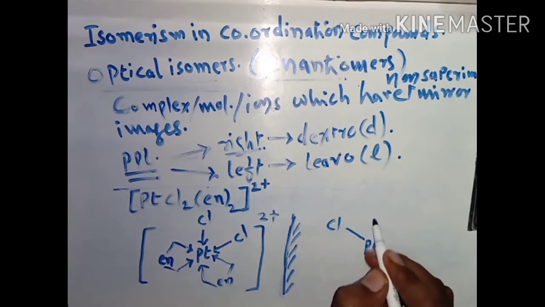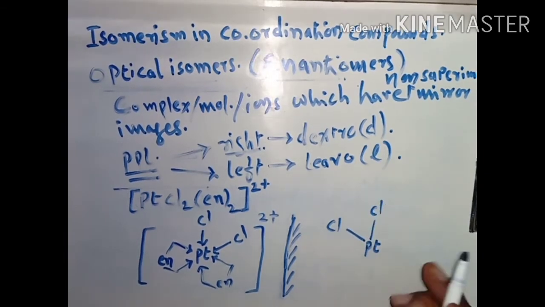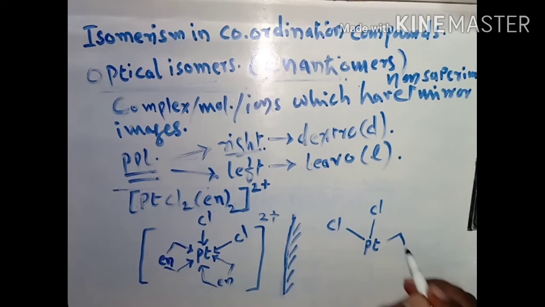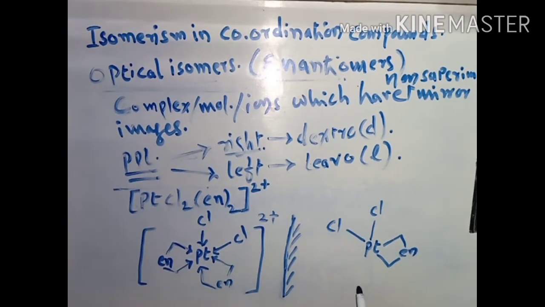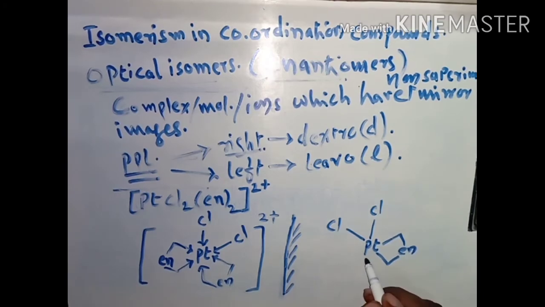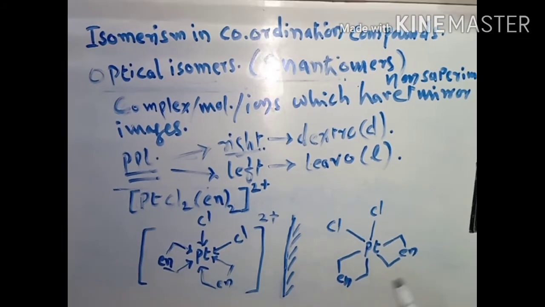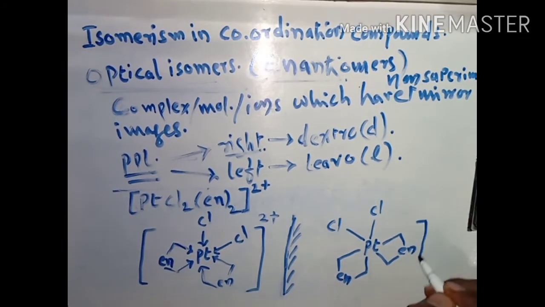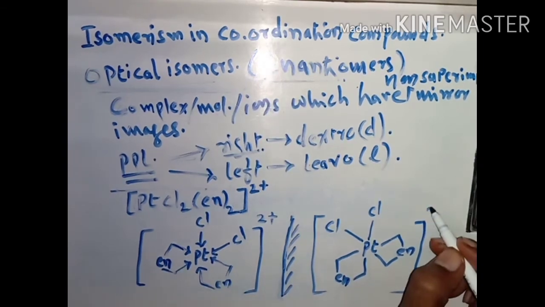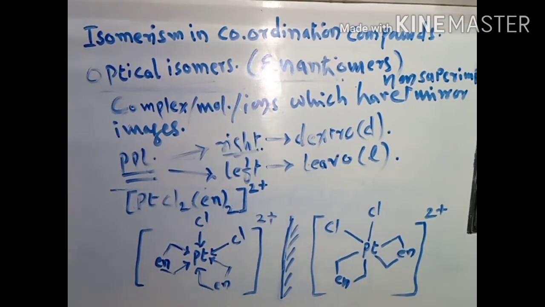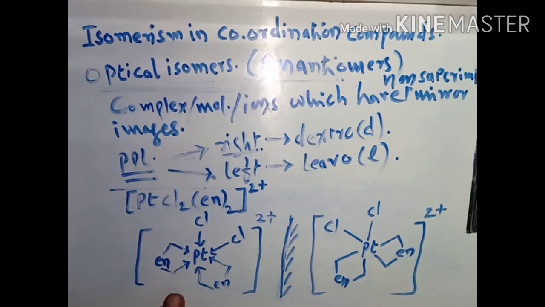This one is the second Cl, first en molecule, and this one is the second en molecule, like this. Now we shall close the bracket and put the charge, that is positive, in this manner. This molecule shows the mirror images of each other.